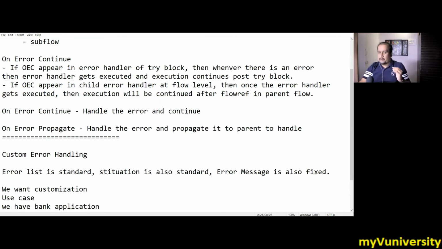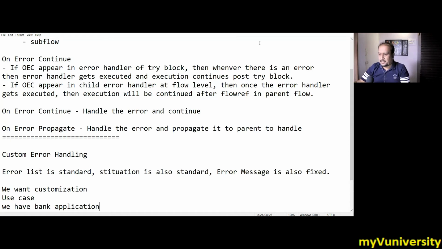Now, whenever you say bank application, if somebody is doing a withdraw transaction or deposit transaction or transfer transaction, then he must be giving the amount. A negative number might not be invalid input for other applications, but if you specifically talk about a banking application, a negative amount is invalid. You cannot give a negative amount, right?